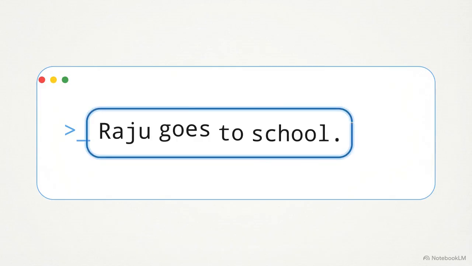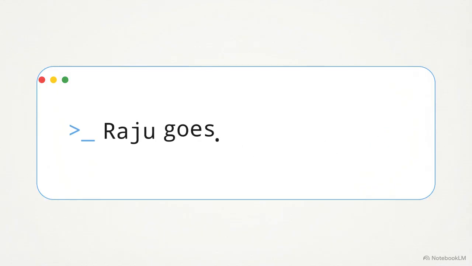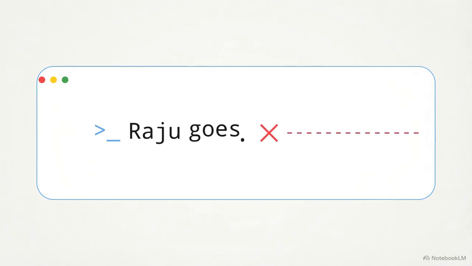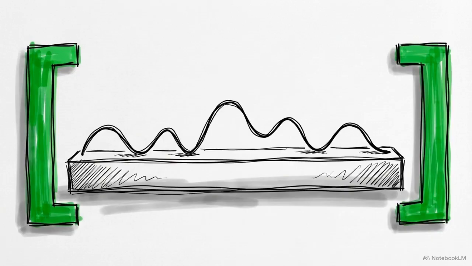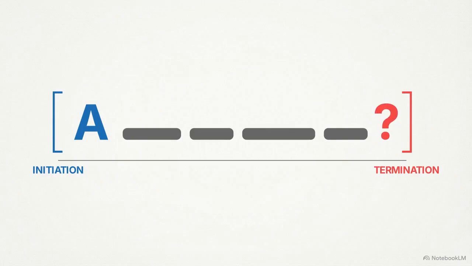Watch this sequence compile. Raju goes to school. This sentence functions as a closed data loop, delivering complete meaning. Now watch when we break the loop. Raju goes. This phrase is an incomplete fragment, leaving data hanging, failing to deliver a functional message. To act as a complete system, a sentence relies on two absolute mechanical boundaries. It must initiate with a capital letter, and it must terminate with a punctuation mark.